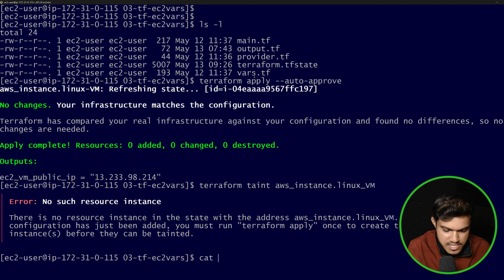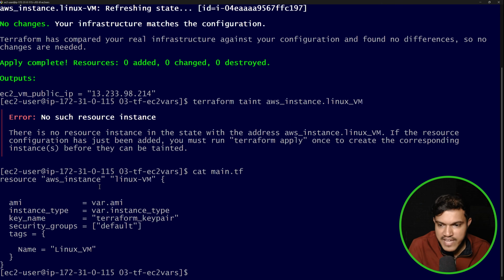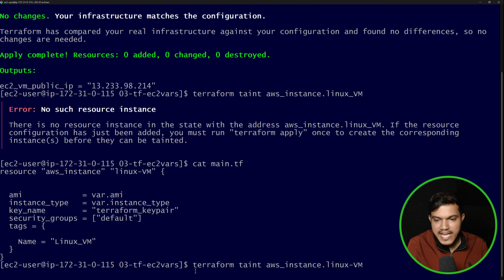I would like to open this main.tf and check. You can see what was the name we had here. It was aws_instance, Linux VM, hyphen was there. Okay. So what I'm going to do here is, again, I would like to say terraform taint, and it is aws_instance, and I would like to say here dot Linux. What is the exact name here? It is Linux VM, right? So I would like to taint this.